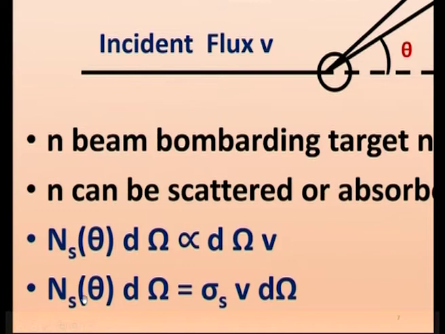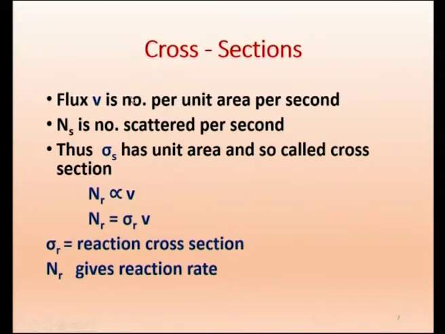This is number per second. Therefore, this proportionality constant should have dimension of area, and therefore it is called cross section. Therefore sigma s will have the dimension of area.